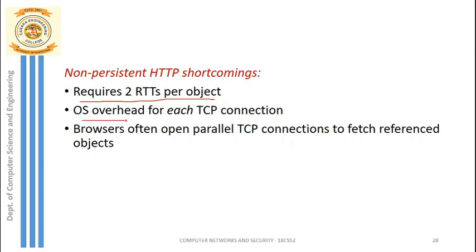There is also OS overhead for each TCP connection, because it is the job of the operating system to create the TCP connection between the sender and receiver. So whenever we create multiple connections, it is an overhead for the operating system. And browsers often open parallel TCP connections to fetch referenced objects, which reduces the efficiency in the network.